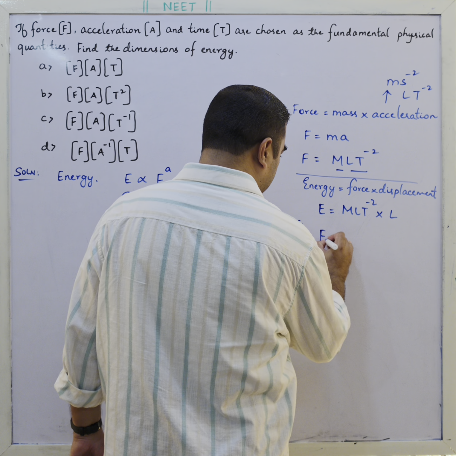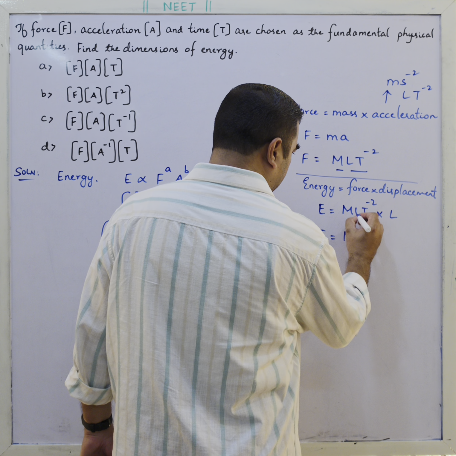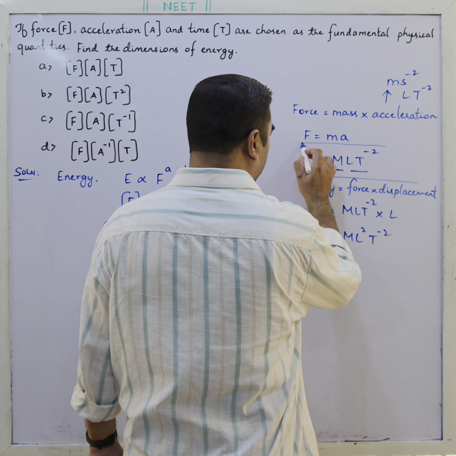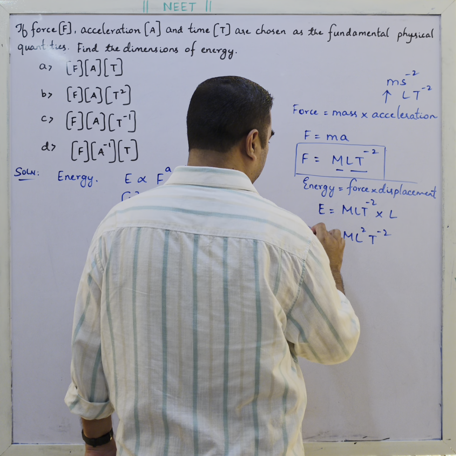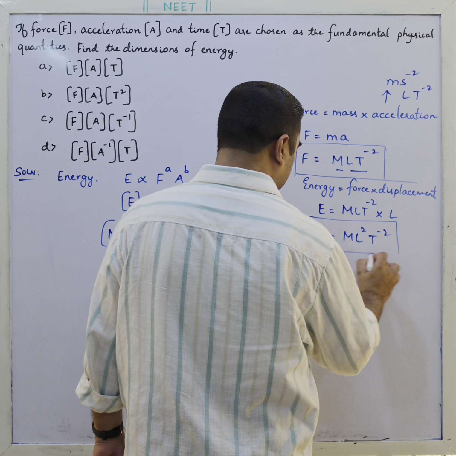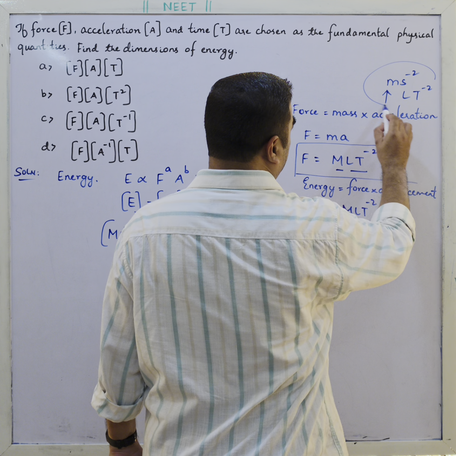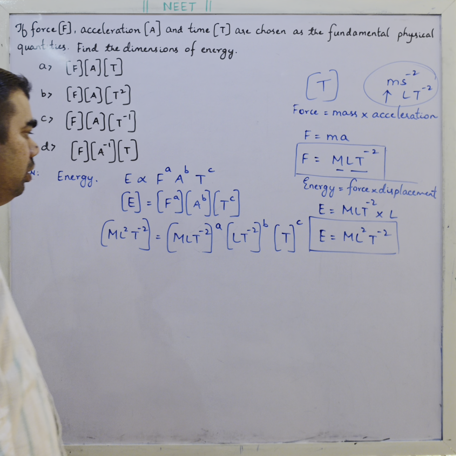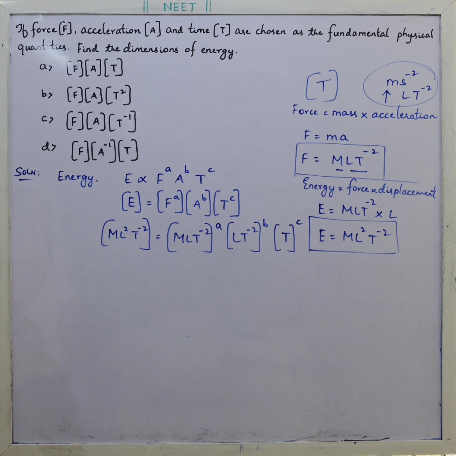So I can write energy as M L into L, that is M L square T minus 2. So this is force, this is energy, this is acceleration, and time is simply seconds.